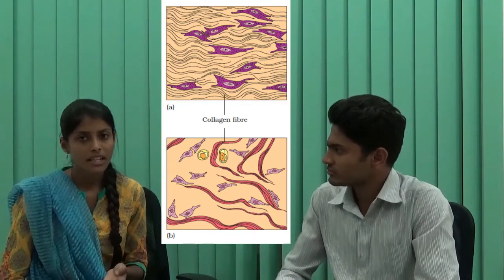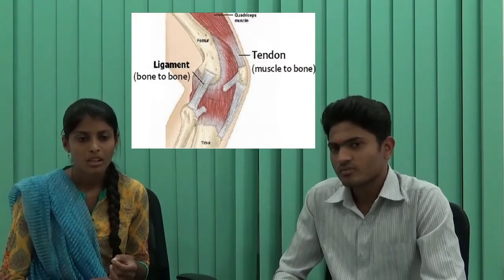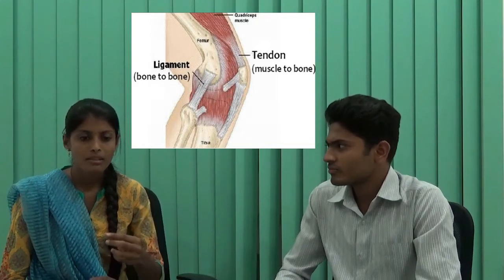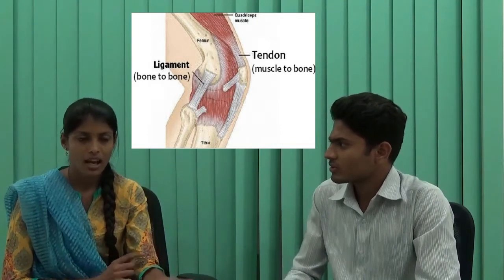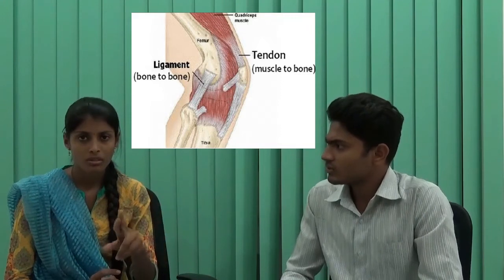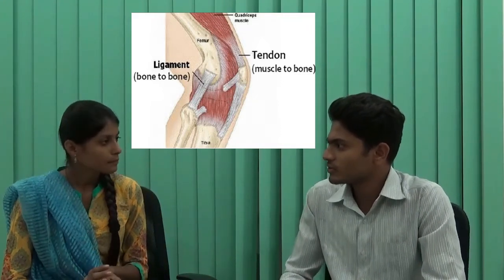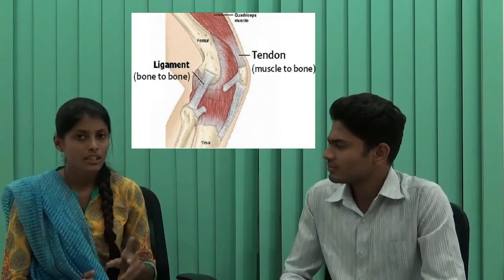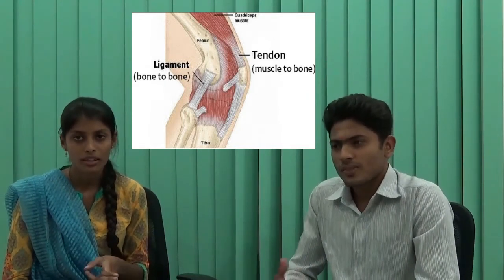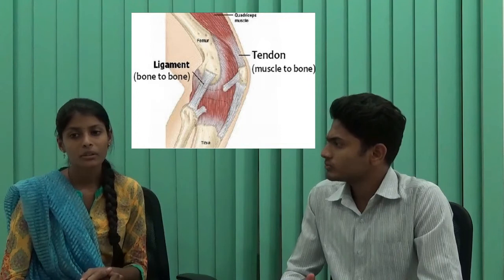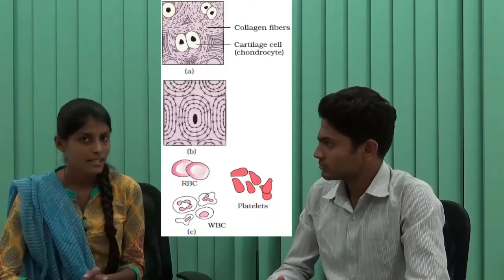The examples of dense regular are tendons and ligaments. Do you know what a tendon is? A tendon connects muscle to bone, and ligaments connect bone to bone. Ligaments are found in the joints. So these two are dense regular connective tissue, and dense irregular connective tissue is present in the skin. Now we will see about the specialized structures.